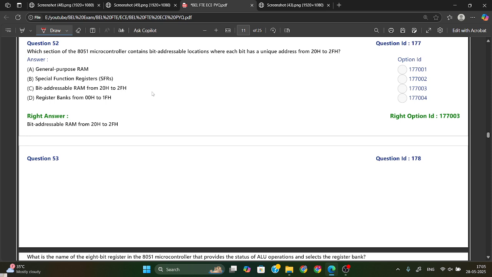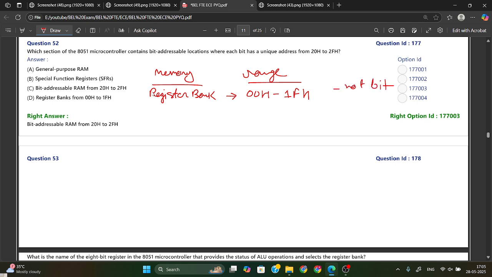If we talk about memory addressing and the corresponding ranges, among these options the first one is the register bank. Generally the register bank range, as given here also, is 00H to 1FH, and it is not bit addressable.